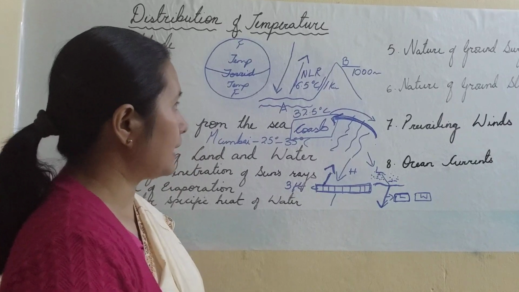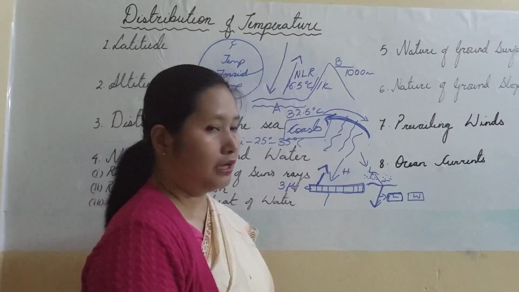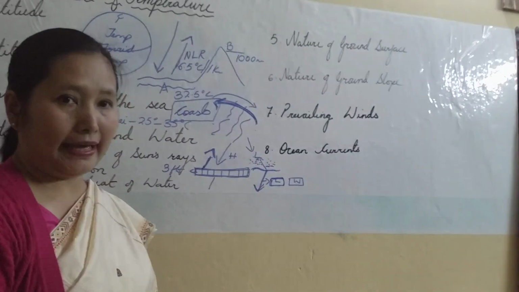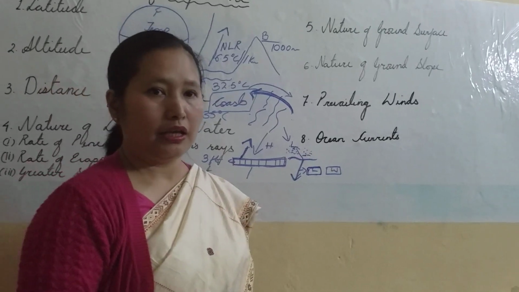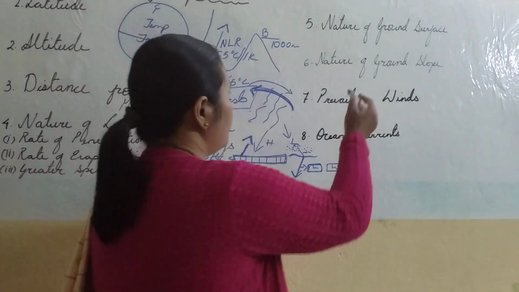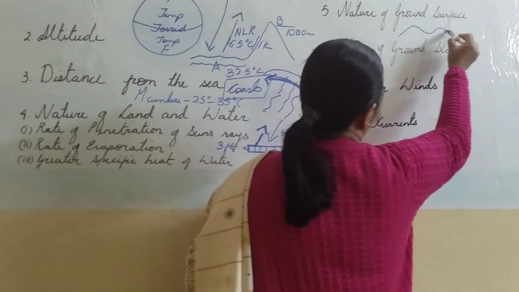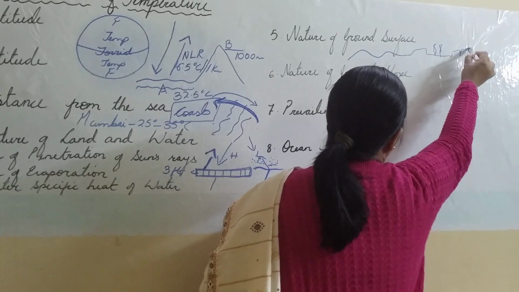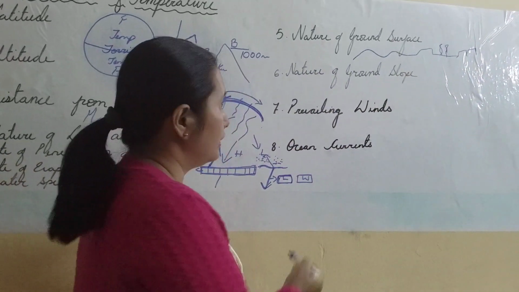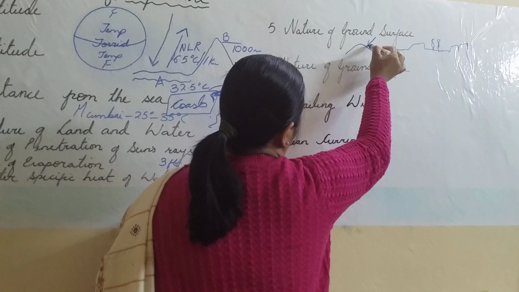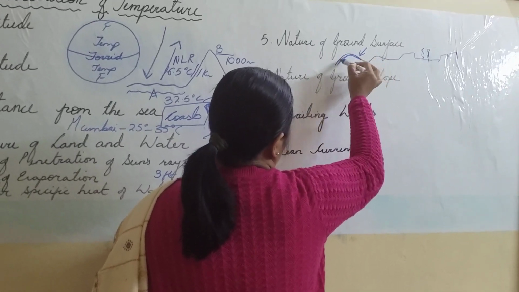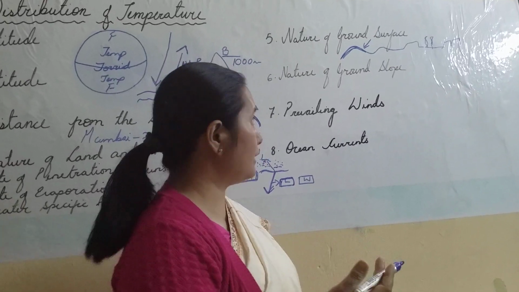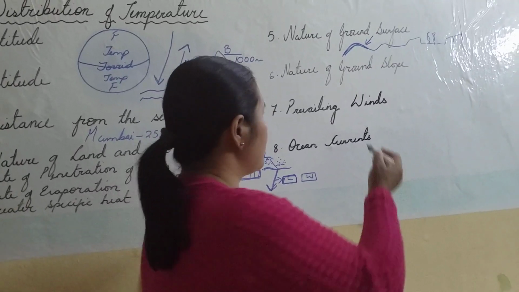Now we come to the next factor, nature of ground surface. You see different ground surfaces over the earth. You see land, trees, vegetation, and some snow covered places. We have different areas, suppose mountain tops, plateaus, forests, and concrete settlements. Now these are the different land features. Now the rate of deflection of insolation, that is albedo. How much insolation is radiated or deflected back by the surface is known as albedo.